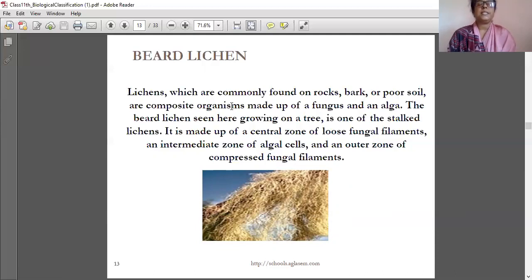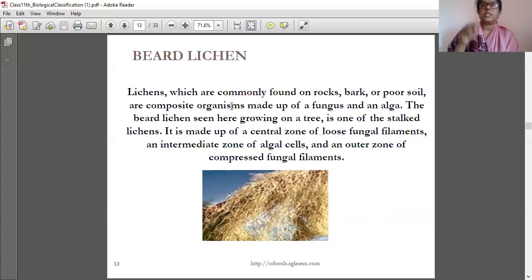The bird lichen seen here growing on a tree is one of the stalked lichens. It is looking like a bird. It has a stalk-like structure. Stalk means a stick-like structure. It is made up of three zones only.